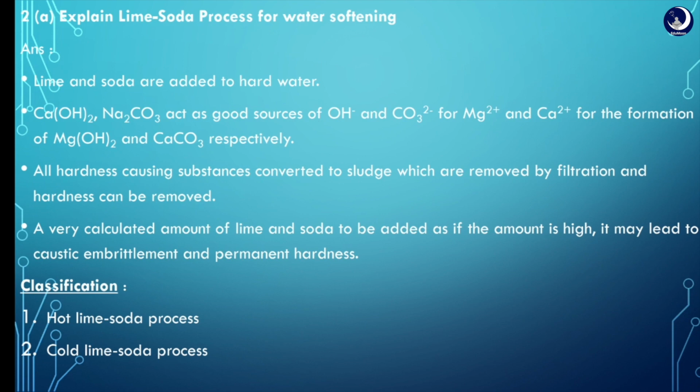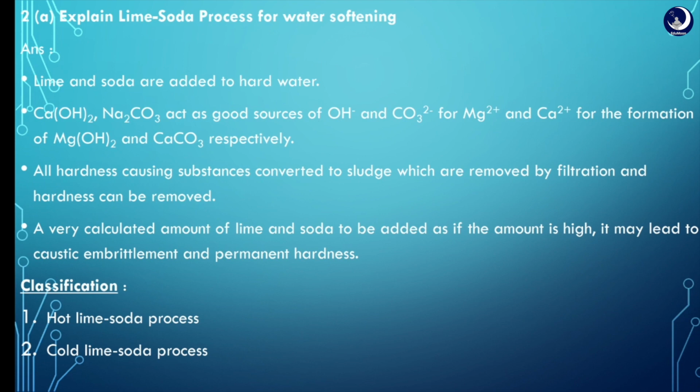In this process, all the hardness causing substances are converted to sludge which can be removed by filtration or by scraping it. We should be careful to add a very calculated amount of lime and soda to the hard water, as if the amount added is very high, it may cause caustic embrittlement.